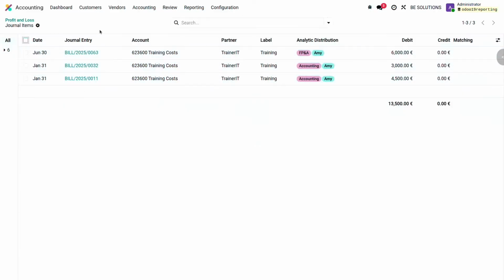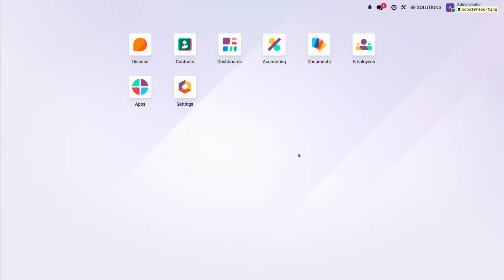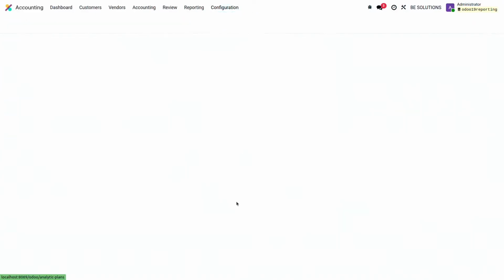Also about analytic, because it's a recurring request, it's to display a P&L report with analytic dimension. In Odoo 19, we have improved the way we can group by plan and subplan. So for that, I will connect only to my company, which is BE Solutions. And in that company, we have created some plans as, for example, department for the analytic.